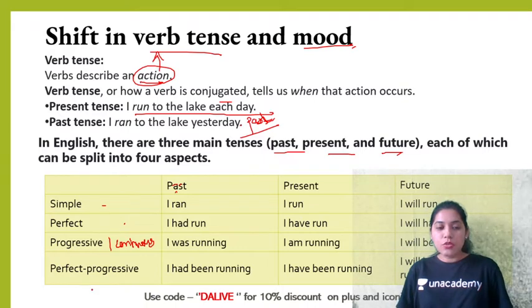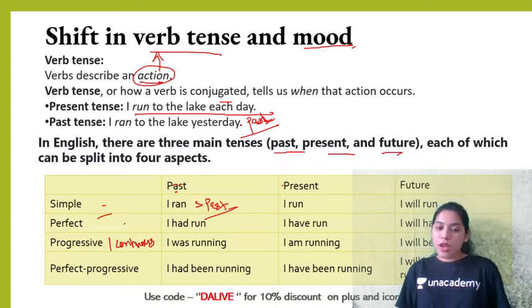Right? Past continuous and past perfect progressive. Similarly, simple present, present perfect, present progressive, and present perfect progressive. And the last but not the least, future: simple future, future perfect, future progressive, and future perfect progressive. Now, I ran is used for simple past when your action is completely done and dusted. So that will be simple past.